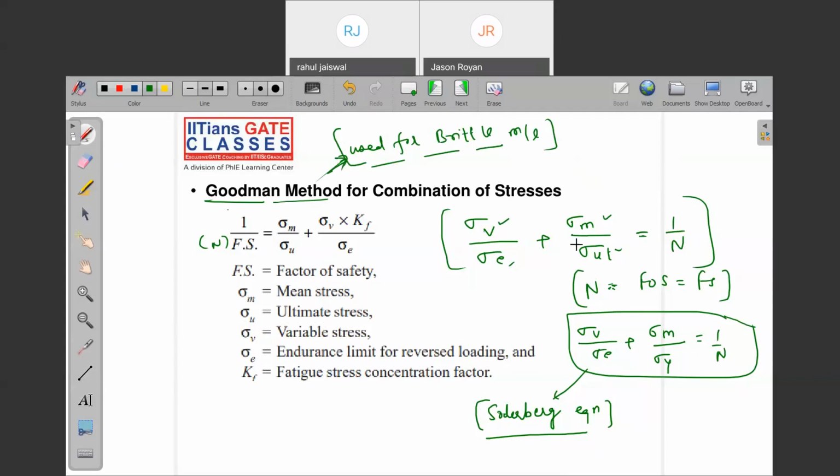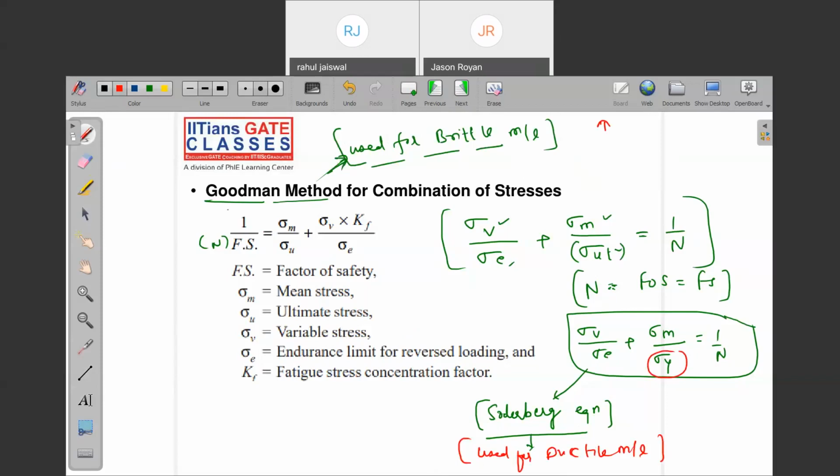Why brittle material? Because there is the ultimate stress. And why do we use Soderberg for ductile material? Because of yield stress. But why are we not using it for brittle material? Because in brittle material there is no yield stress.